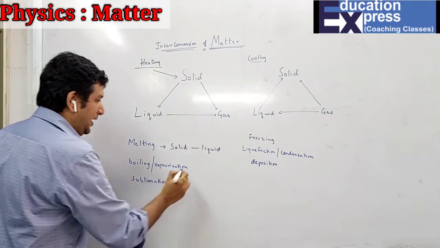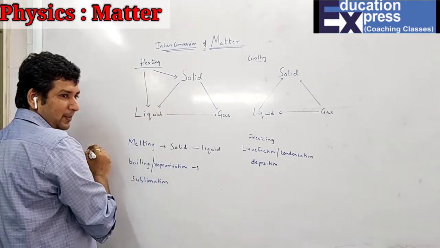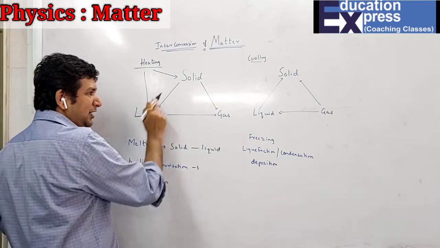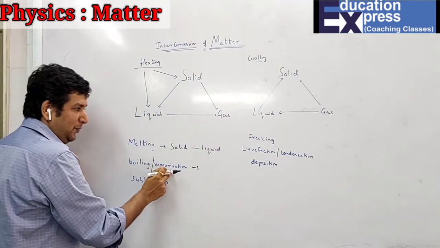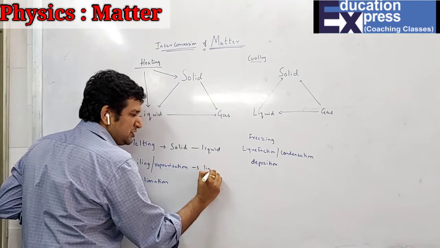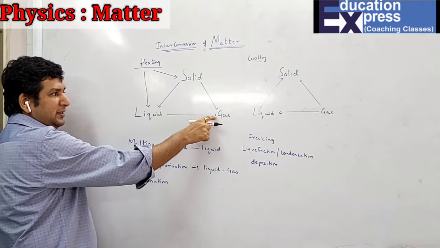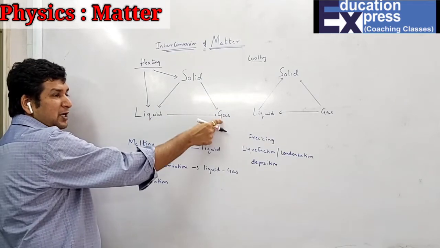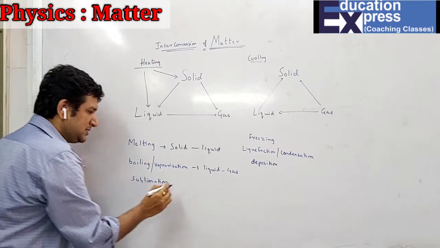Boiling and vaporization. That means on heating liquid, what will happen? The liquid will get converted into gas. That is said to be your boiling or vaporization. That means the change of a state from liquid to gas. Again, the arrow is indicating that liquid is getting converted to what? Gas, on heating.